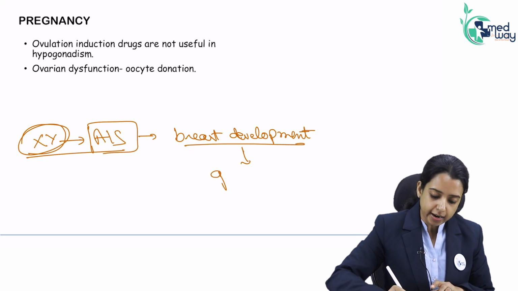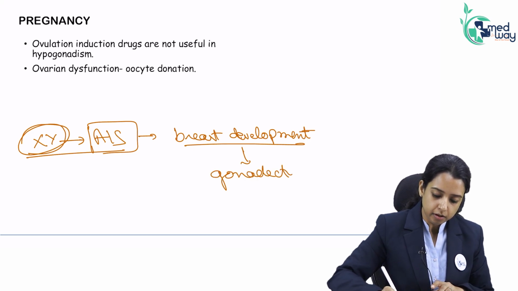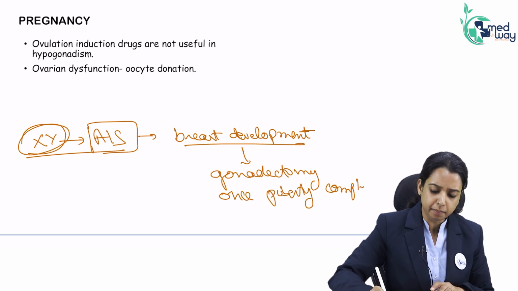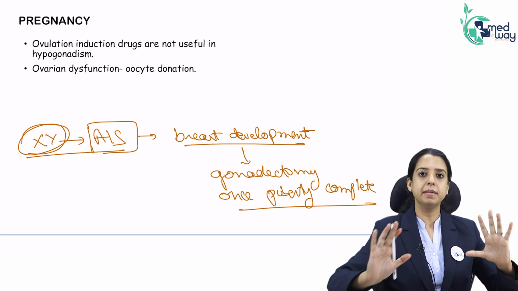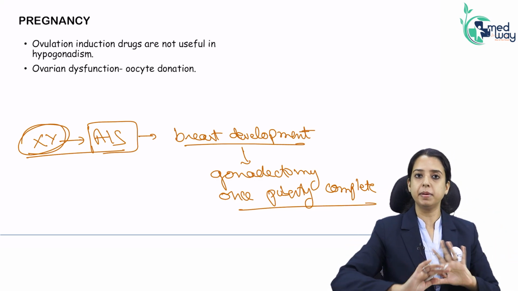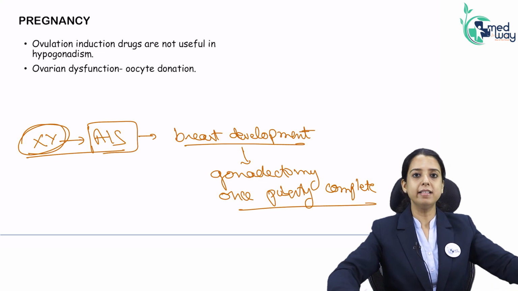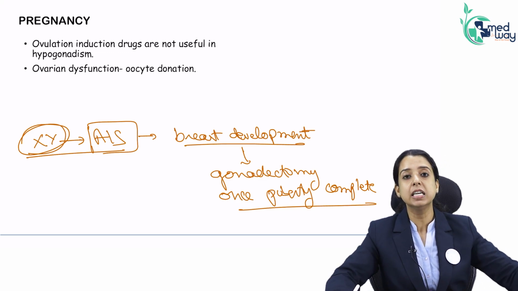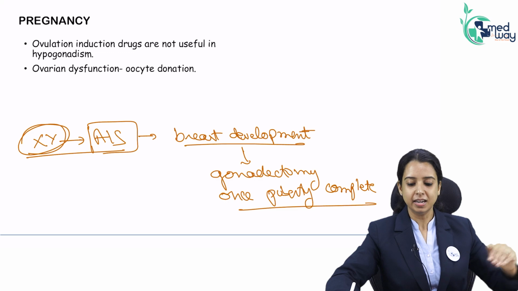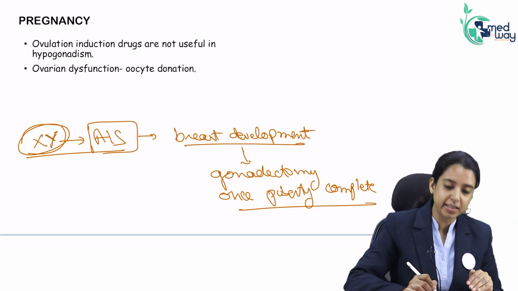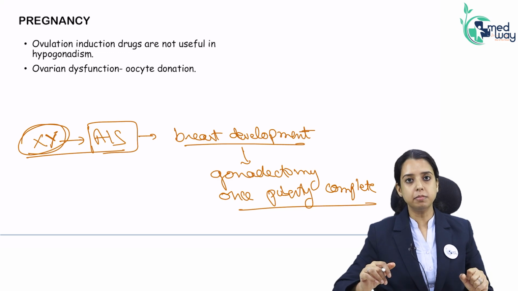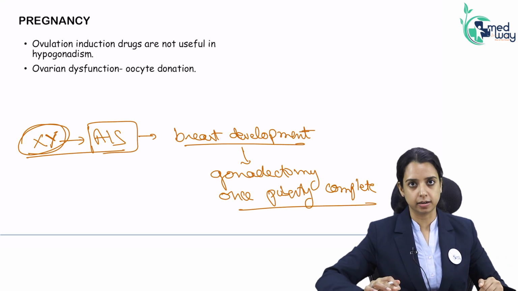Here, gonadectomy is done once puberty is complete. Puberty complete, breast development complete. Now I can give her estrogen from above. Since her body is maintaining her estrogen and breast development, I will not intervene. As soon as she reaches the age of almost 15 or 16, pubertal development complete, now I do gonadectomy. So this is the only indication where, with a Y chromosome and gonads in the abdomen, I am not doing gonadectomy immediately.